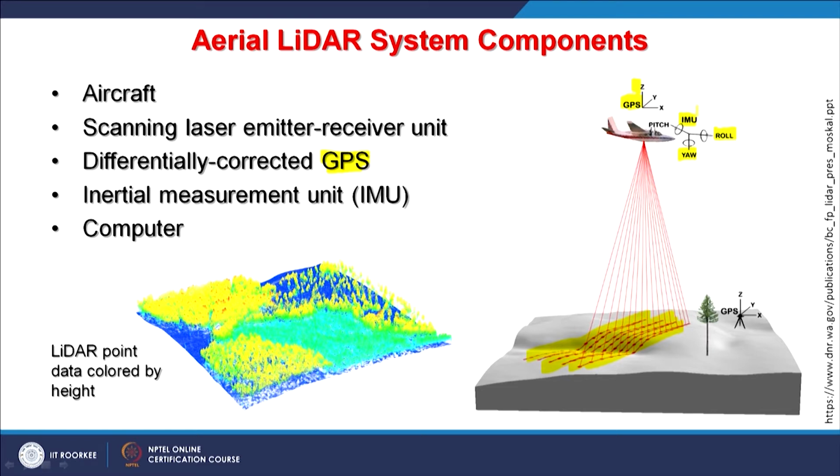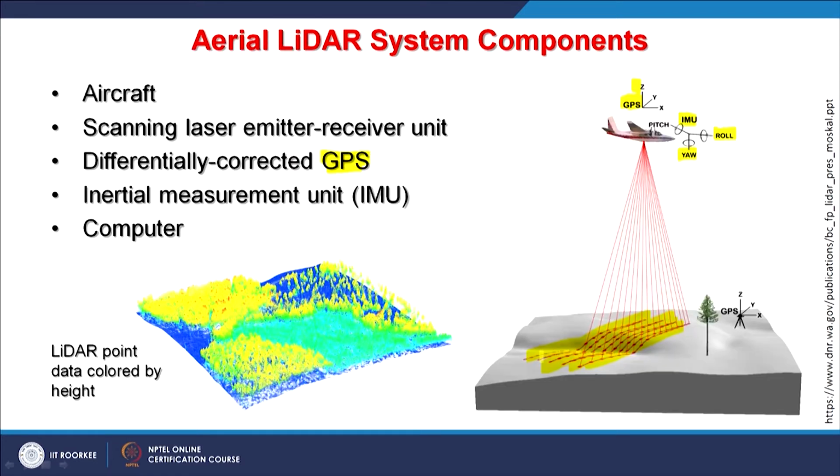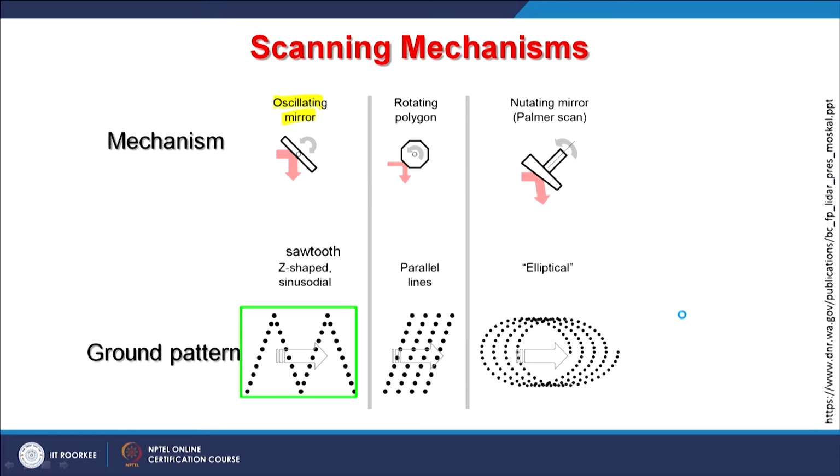So there are basically 5 components of an aerial LiDAR system, starting from the aircraft up to the recording system. Now the scanning mechanism, as shown earlier in ground based or terrestrial LiDAR, is an oscillating mirror, and then you have a sawtooth, that zigzag shaped sinusoidal data, as you can see here.